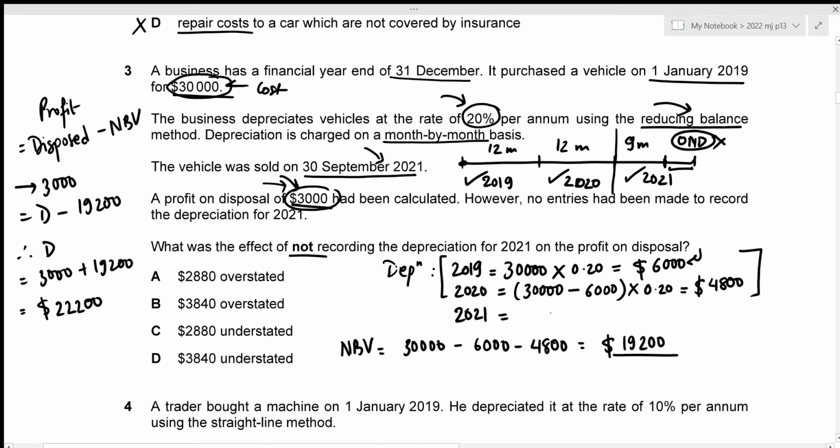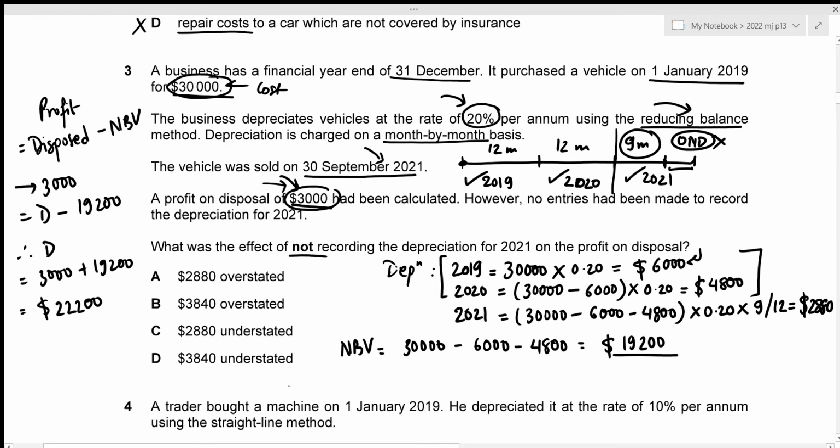We should be subtracting the depreciation charges for the previous year, as they would be the accumulated depreciation, right? So the net book value is going to be 30,000 minus 6,000 minus 4,800. And now we can multiply it with the rate of depreciation, which is 20%. But remember that this would give the depreciation for an entire year, which is 12 months. But we are only using the vehicle for 9 months in the year 2021. So we only require the depreciation charge for 9 months out of the 12 months. So we will be multiplying it with 9 and divide it by 12. And this gives the depreciation charge for the year 2021 to be 2,880.